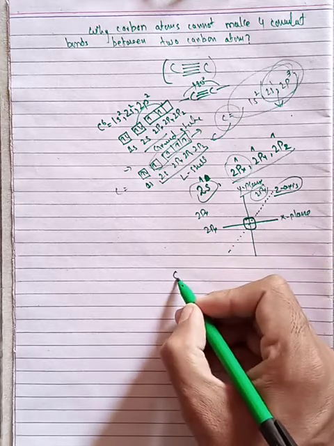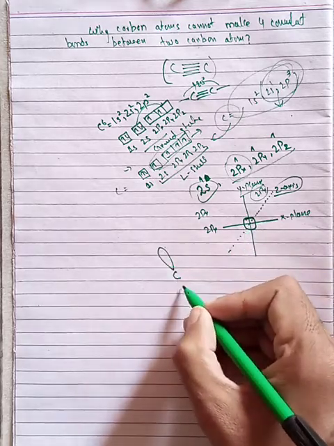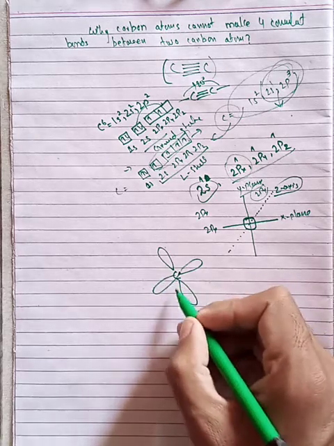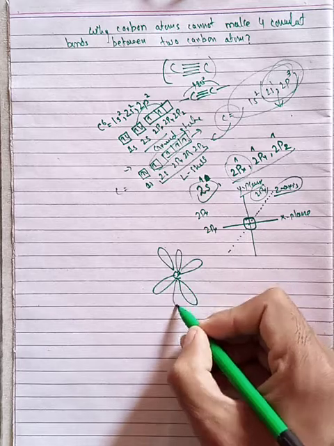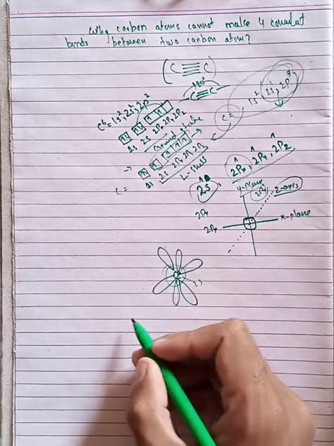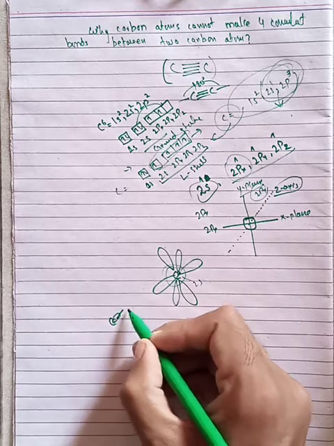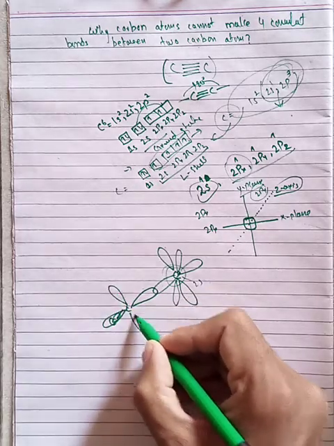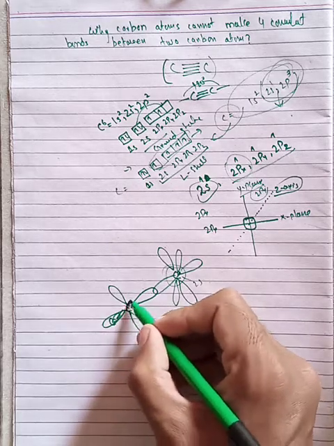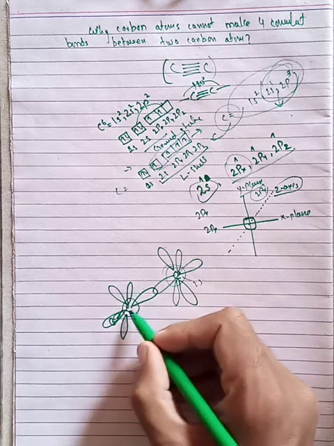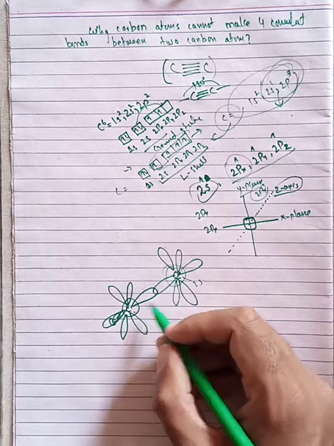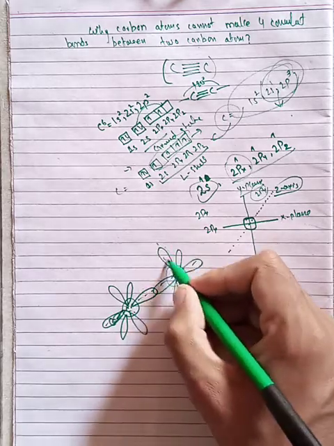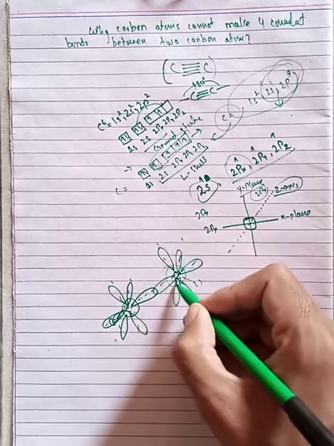So this is the x orbital, this is the y orbital, this is the z orbital, and this is the 2s orbital. The same is the case for the other carbon: one orbital along the x axis, one along the y axis, one along the z axis, and the 2s orbital.